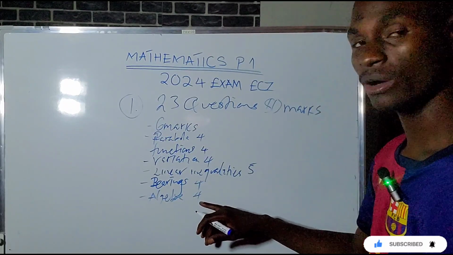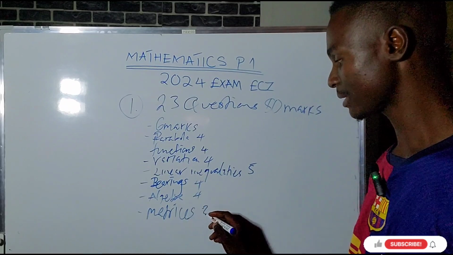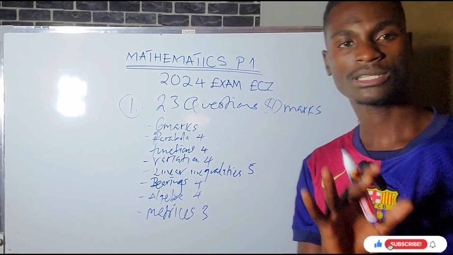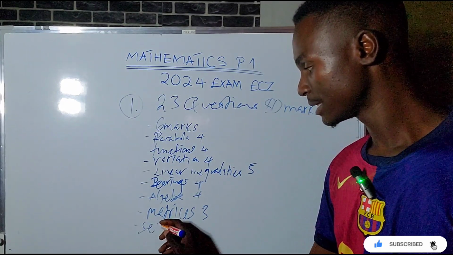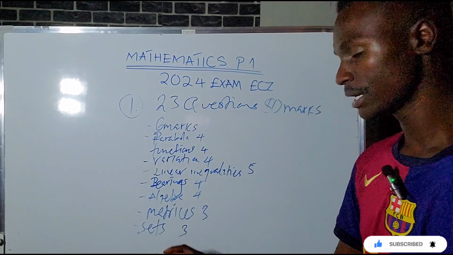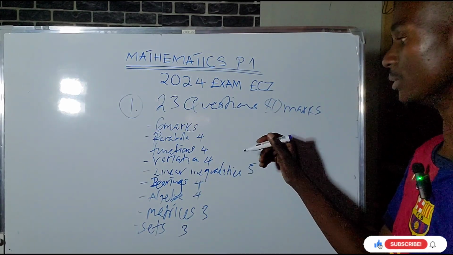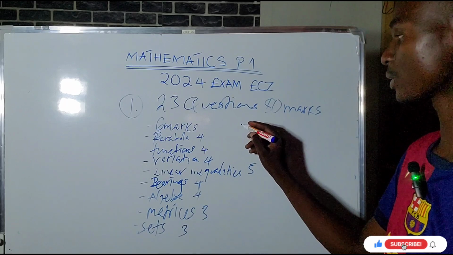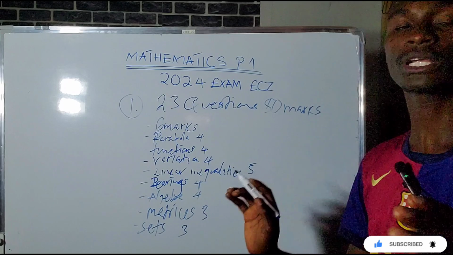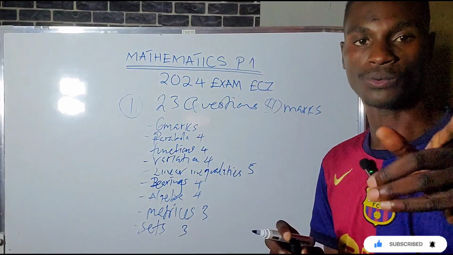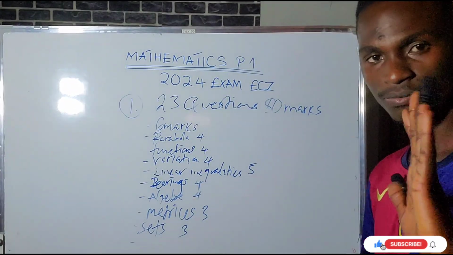Listen, apart from algebra here, you should also solve matrices. Matrices is 3 marks. Sets is also 3 marks. Sometimes the first one is for shading, or it's already shaded and you're asked to come up with the set notation. Already shaded for you.